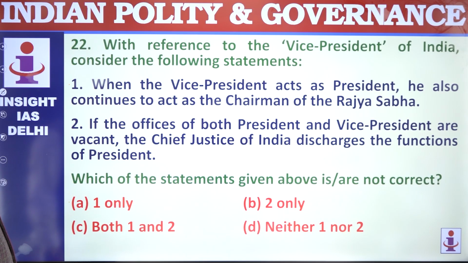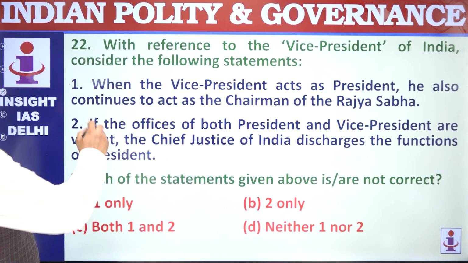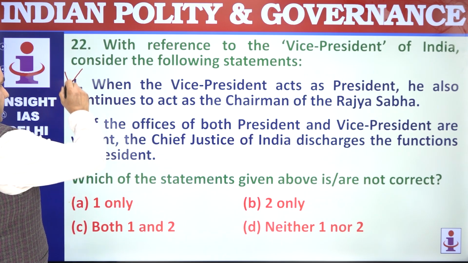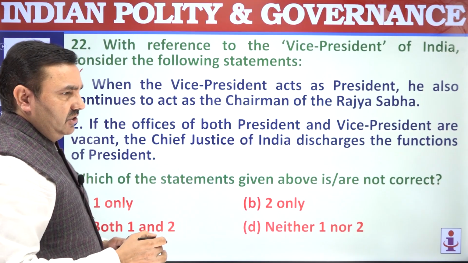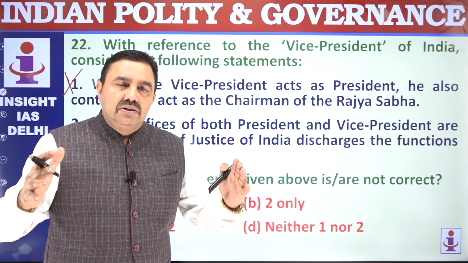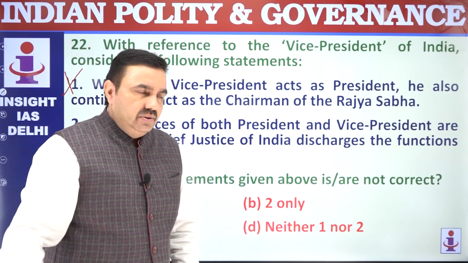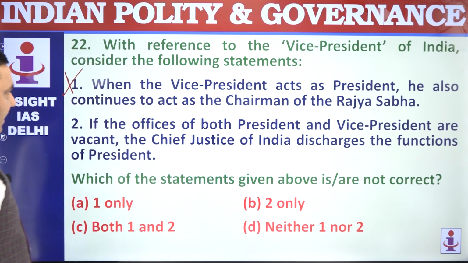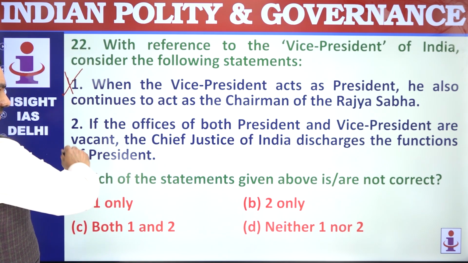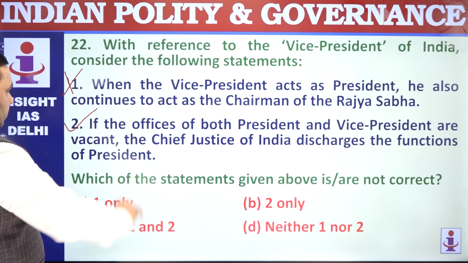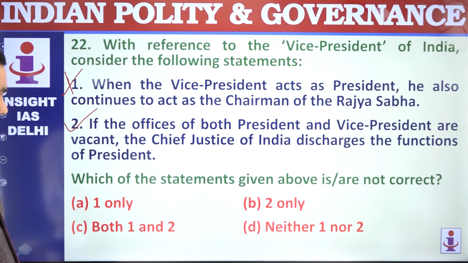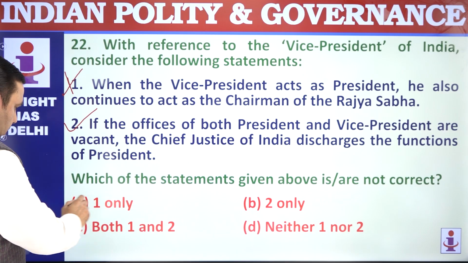When Vice President acts as President, he continues to act as Chairman of Rajya Sabha? No. When Vice President acts as President, then a Deputy Chairman of Rajya Sabha manages the functions of the House or leads the House. If offices of both President and Vice President are vacant, CJI or Chief Justice of India performs the functions of President. That's correct. Not correct here again, only 1.